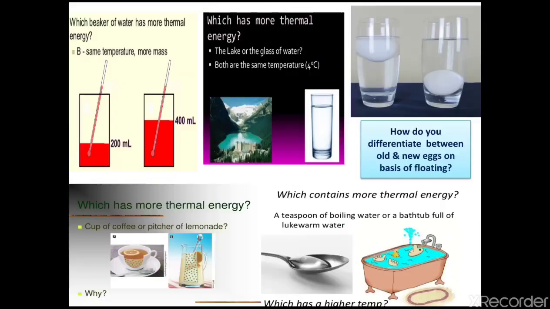And this is the last page of matter and its composition. Here I give you some interesting questions, like which beaker of water has more thermal energy? Here B, same temperature, more mass. And which has more thermal energy, a cup of coffee or a pitcher of lemonade? Why? I hope you also try to solve these problems.